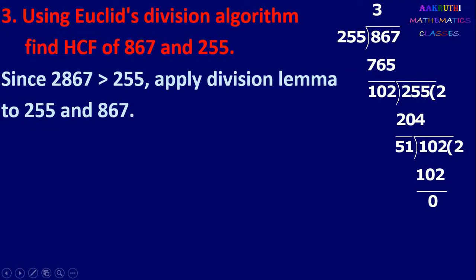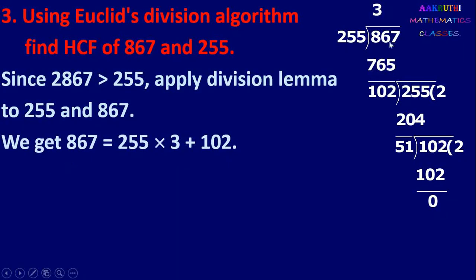Again divide 102 by 51. 51 into 2 is 102. Here remainder is 0. At this stage remainder is 0 and divisor is 51, so HCF is 51. So we write Euclid's division algorithm: 867 equal to 255 into 3 plus 102. Here remainder is 102. Since remainder is not 0, again continue.